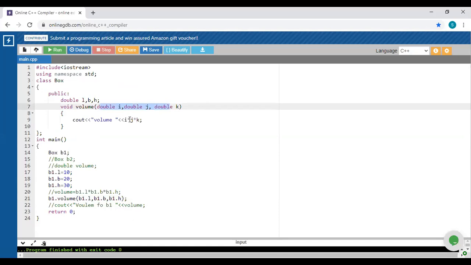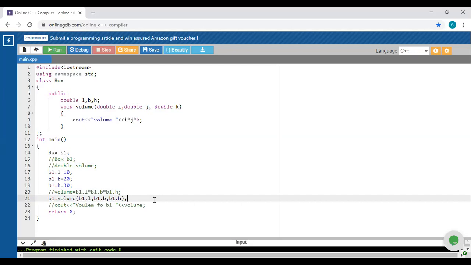And here in this case we are going to calculate that volume. But how are you going to call that particular member function? Again, with the help of the same object name, you are going to call that function, and at that time you have to pass three different values. So these are the three different values or variables, data members L, B, and H. So he will calculate the volume of that particular class.